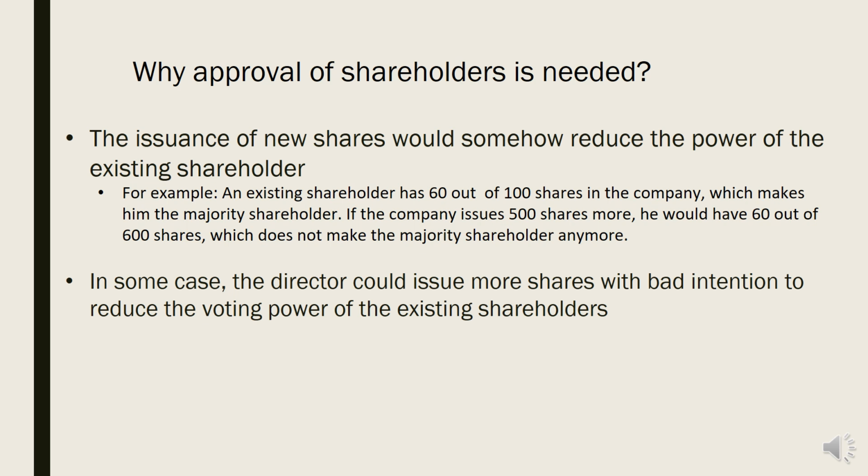After the issuance of the shares, what would happen to Mr. Jamil? Previously, he was holding 60% of the shares of company XYZ. Now, after the issuance of the shares, he holds 60 shares out of 600 shares. All right. From 60% reduced to 10%. He is not holding the majority shares anymore. You see, in some cases, the directors could issue more shares with a bad intention to reduce the voting power of the existing shareholders.